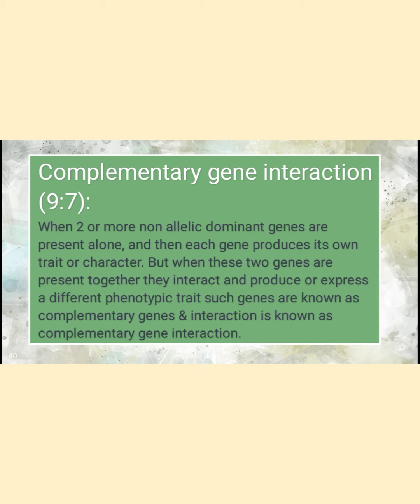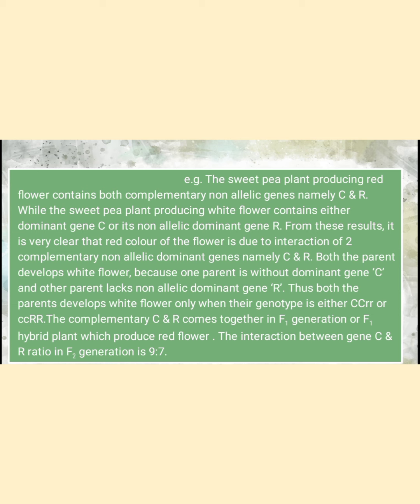Let's see the statement of complementary interaction. It is proven in the sweet pea plant: the plant producing a red flower contains both complementary non-allelic genes, namely capital C and capital R, while the plant producing a white flower contains either dominant gene capital C or non-allelic dominant gene capital R. The production of a red flower depends upon both non-allelic dominant genes, capital C and capital R. In the case of a white flower, only one of the two is present.